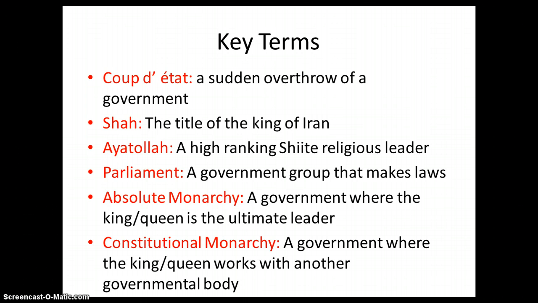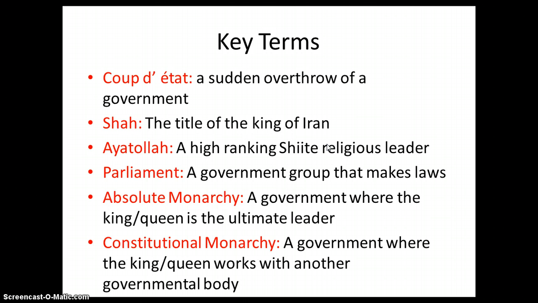A Shah, you'll hear that word a lot. Shah is the title of the king of Iran, and we're going to be talking about two different Shahs that Iran had. An Ayatollah is a religious leader, specifically a Shiite religious leader. Remember how we talked about Shiite can be spelled like this, or as you saw in the previous slide, S-H-I-A. An Ayatollah is one of their leaders, much like a pope would be a leader for Catholicism.